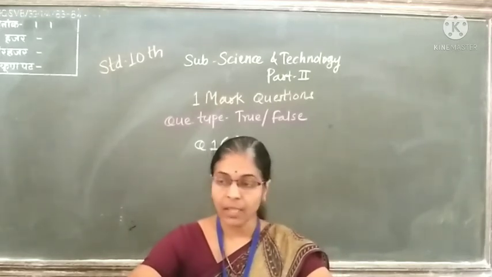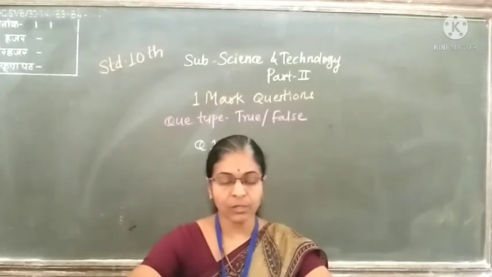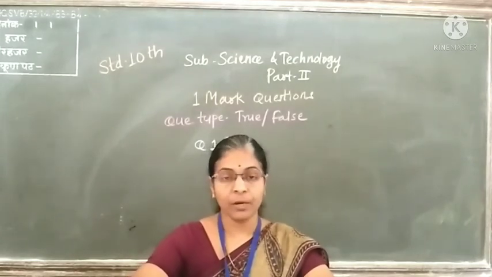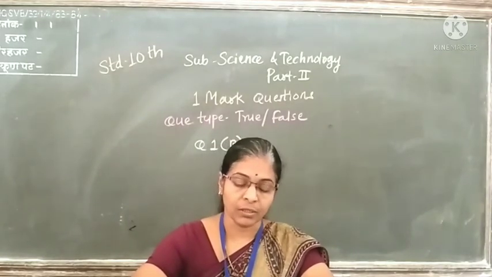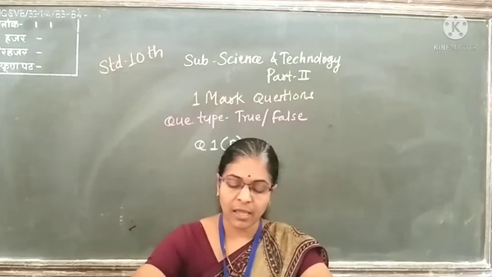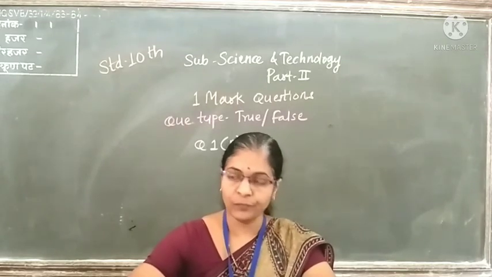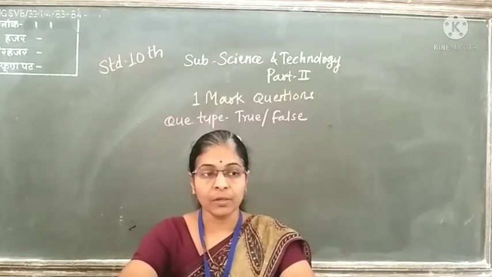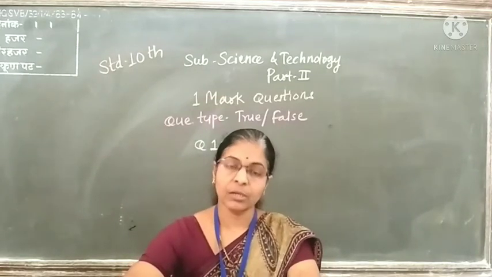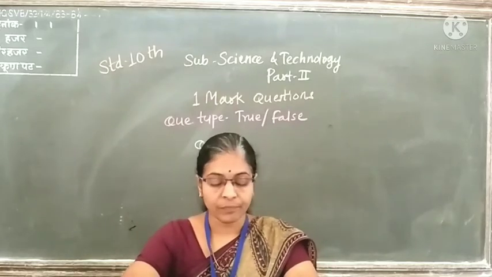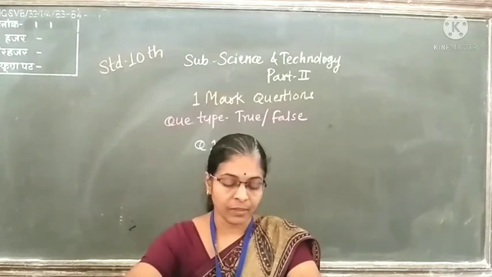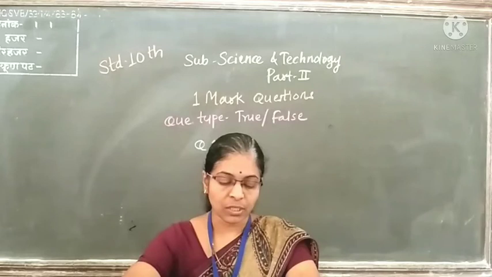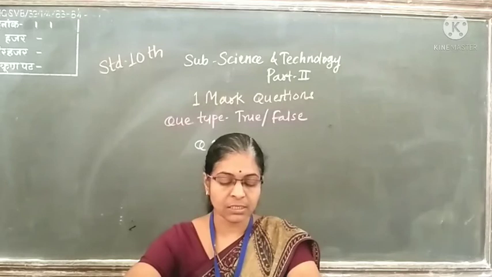Then next question, animals belonging to the phylum Annelida perform locomotion with the help of 2 feet. Here Annelidas do not have 2 feet, they have parapodia or suckers for locomotion, and 2 feet are present in echinoderms. So therefore this is a false statement.